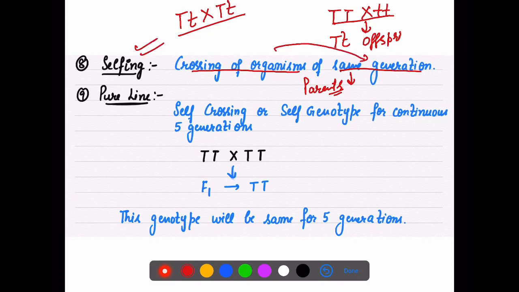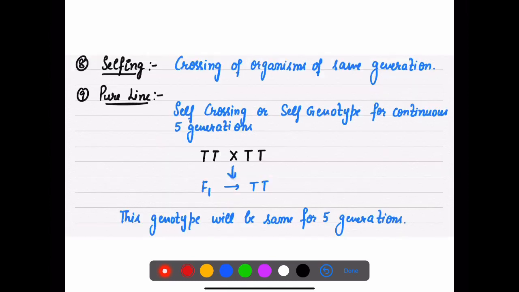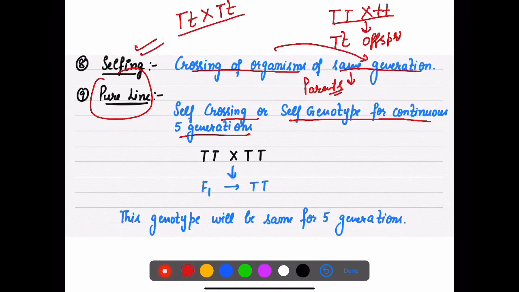What is pure line now? Self crossing for continuous 5 generations means once you get the same genotype for many generations. Like, same genotype कैसे आएगा? Suppose now I have crossed these parents.